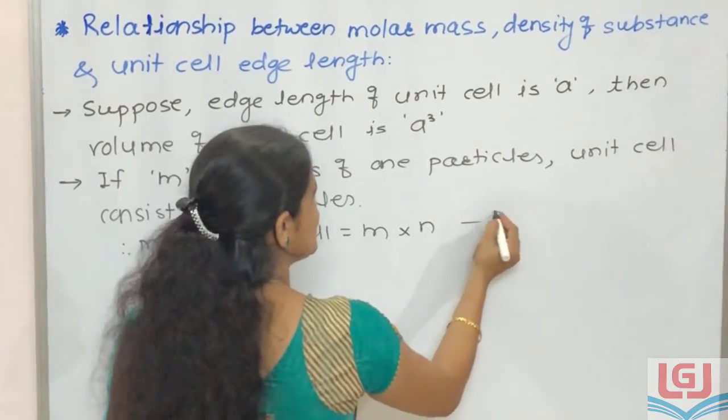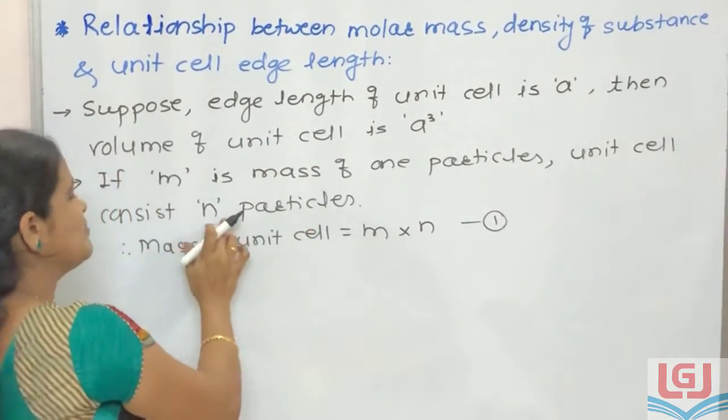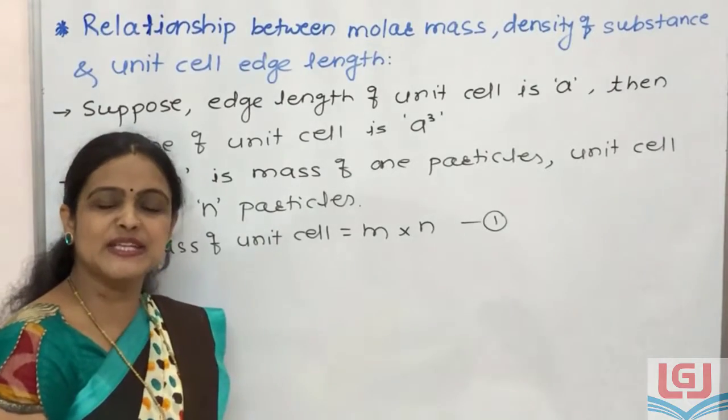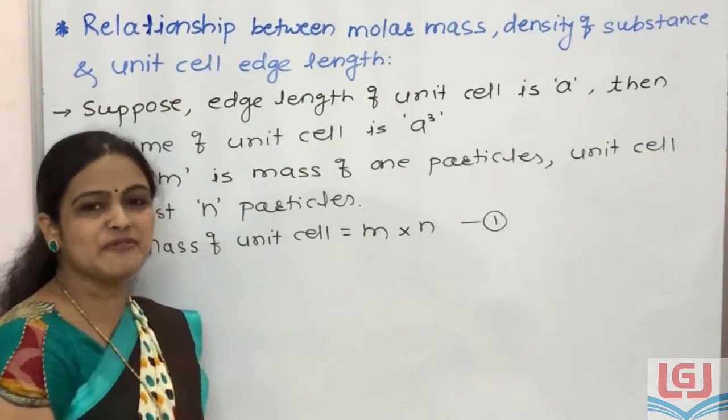It is equation 1. The number of particles n in unit cell was calculated in previous lectures.